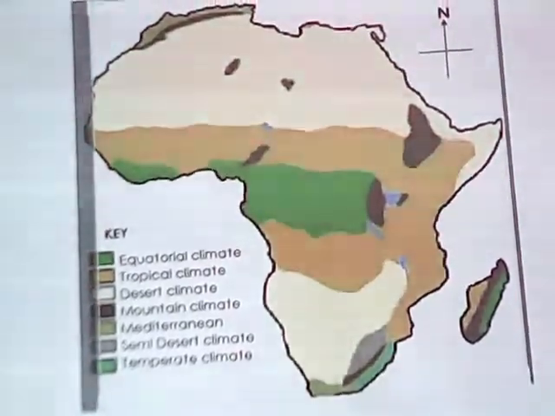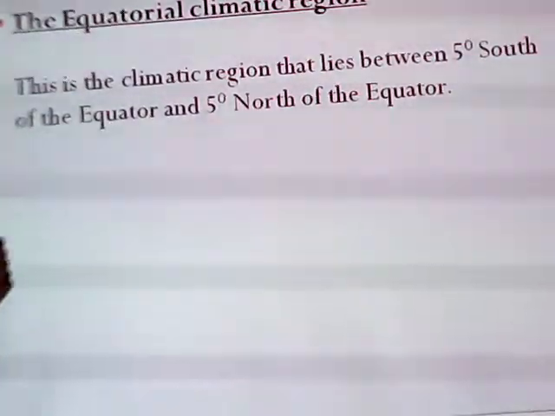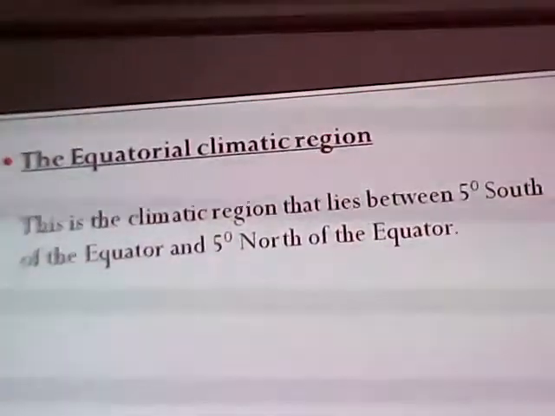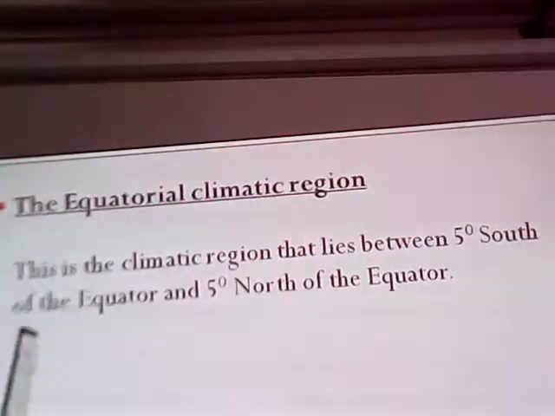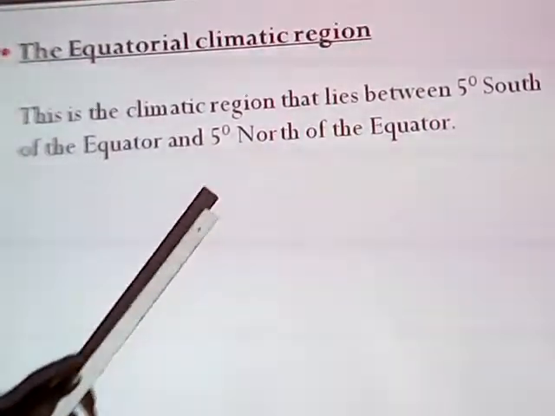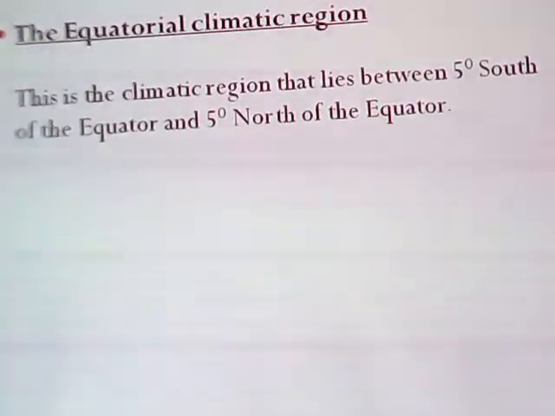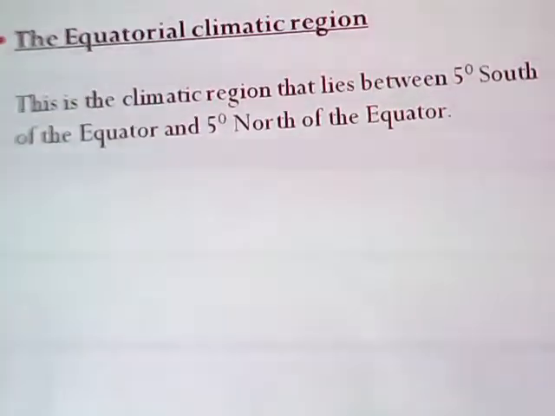Let us continue. After looking at the climatic regions, I want us to begin by looking at them one by one. Let's look at equatorial climate. Equatorial climate, or the equatorial climatic region, is the region that lies between 5 degrees south of the equator and 5 degrees north of the equator.